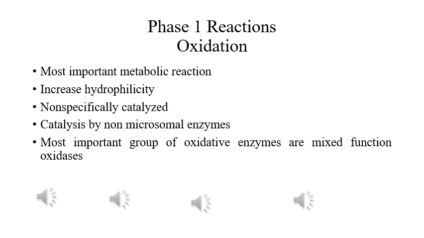The second type is desulfuration, and drugs like parathion and malathion undergo desulfuration. The third major type is hydroxylation, which is subdivided into aromatic hydroxylation and aliphatic hydroxylation. Phenytoin and propranolol undergo aromatic hydroxylation, whereas ibuprofen and valproic acid undergo aliphatic hydroxylation.